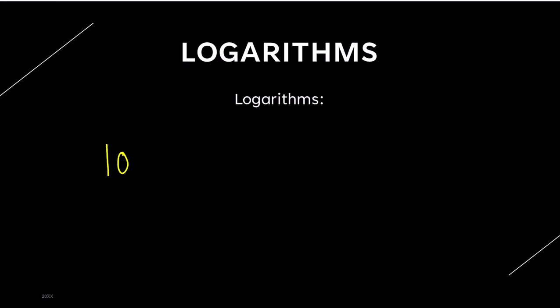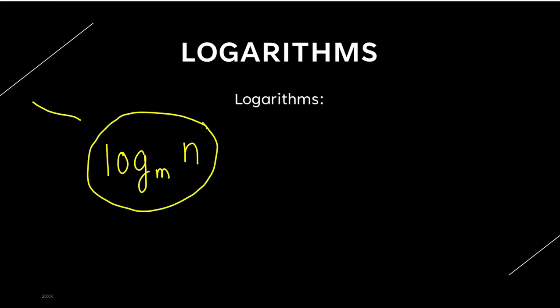If you ever see someone write log of something like this, that is always a logarithm. If you are not able to understand what exactly a logarithm is, a log is just a function, a machine. You put in some values of m and n, and it gives you a final answer, say x.